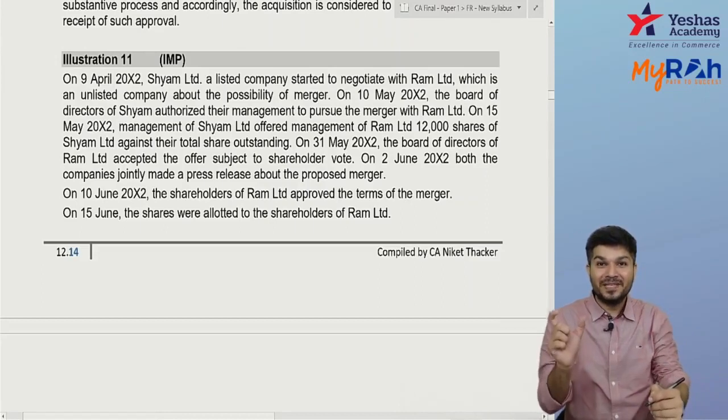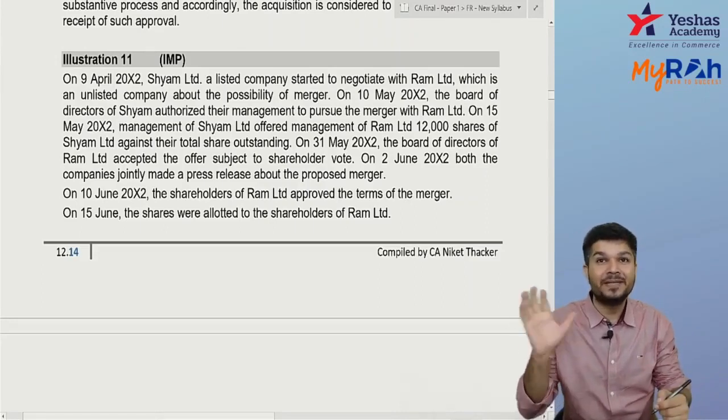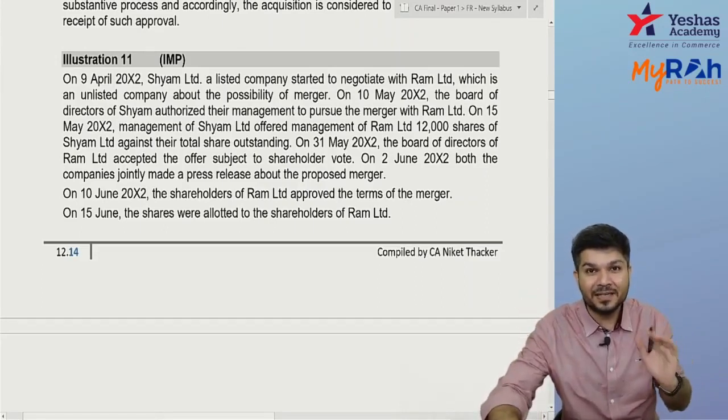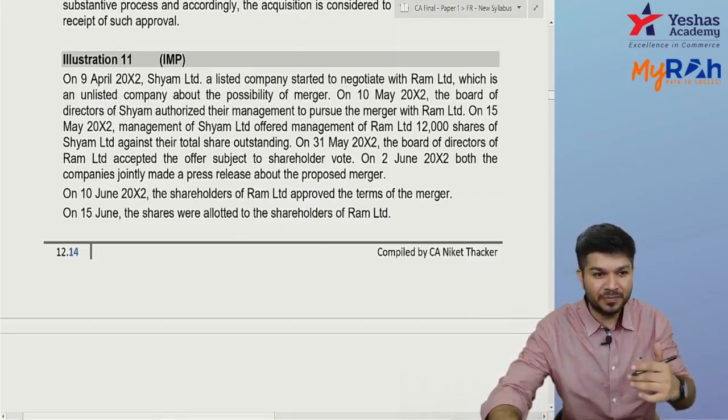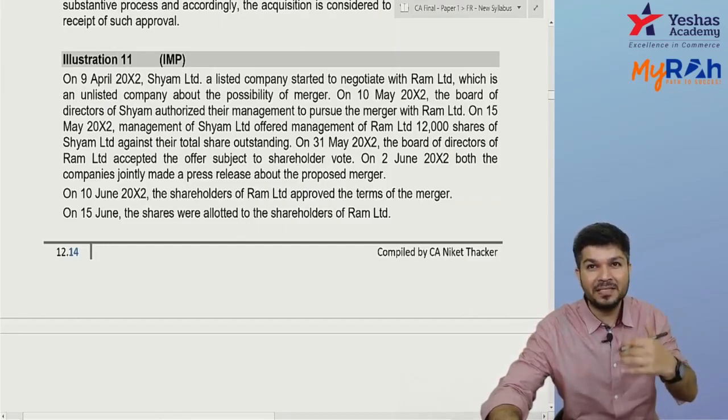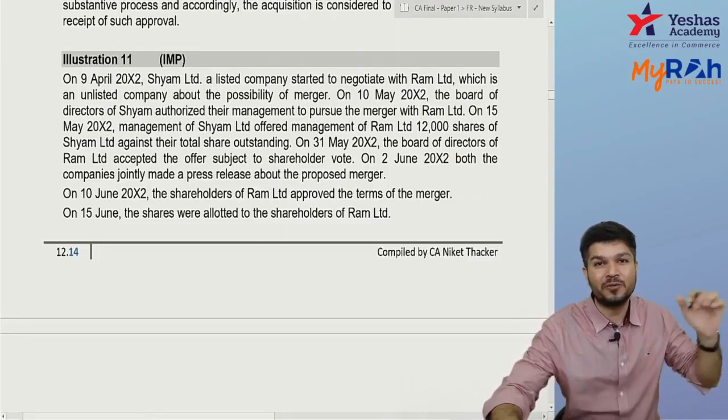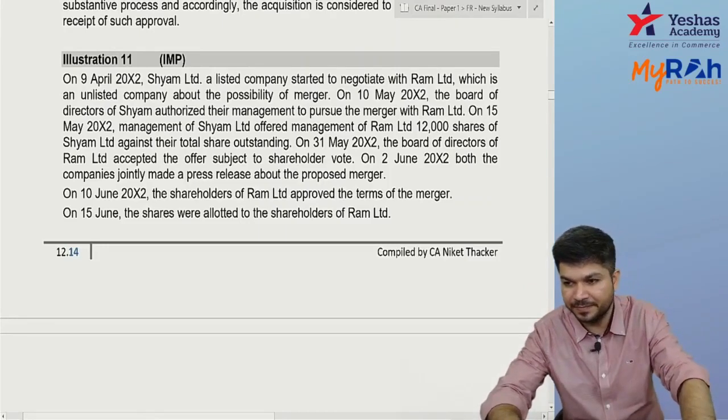That's why determination of the acquisition date is very, very important. From which day the control comes, that day we include the assets and liabilities, that day we start consolidating, and that day's fair value of assets and liabilities is to be taken.